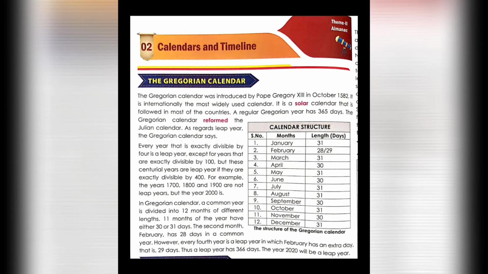So, in the Gregorian calendar, a common year is divided into 12 months of different lengths. Eleven months of the year have either 30 or 31 days, but the second month, February, has 28 days in a common year.